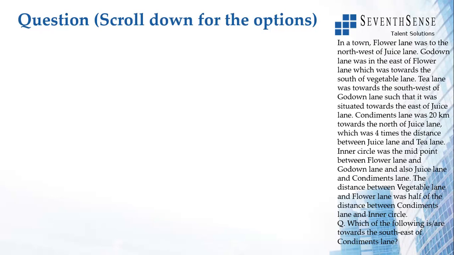In a town, flower lane was to the northwest of the juice lane. So I'll probably put juice here. So I have juice lane. Flower is to the northwest, so I'll put flower here. Flower lane is to the northwest of the juice lane.